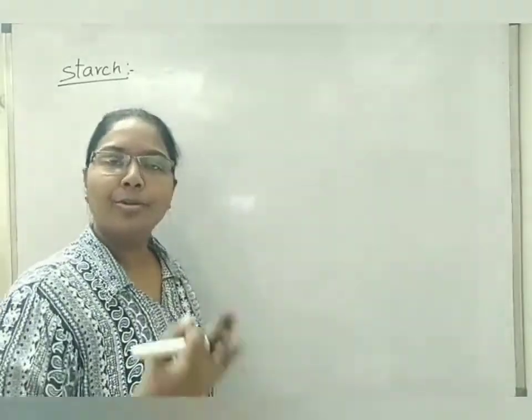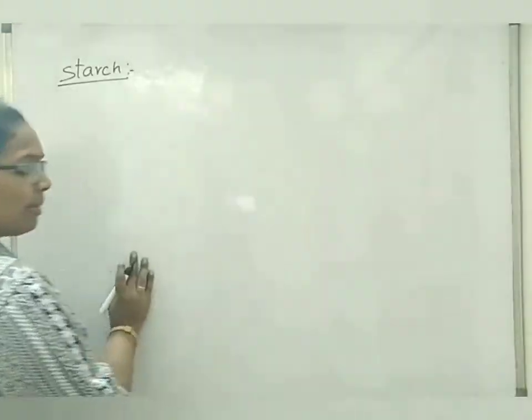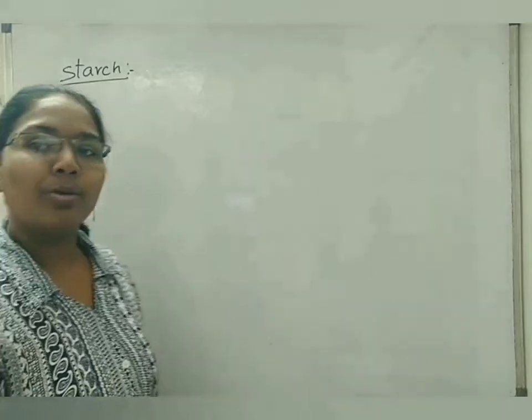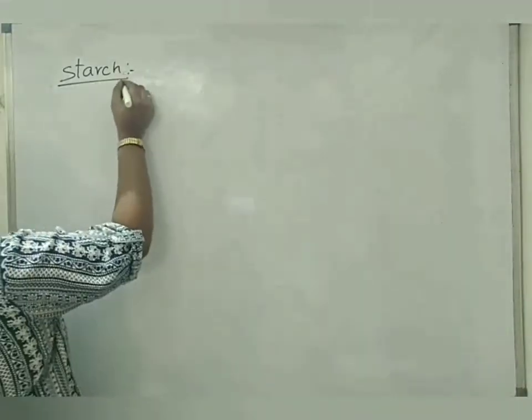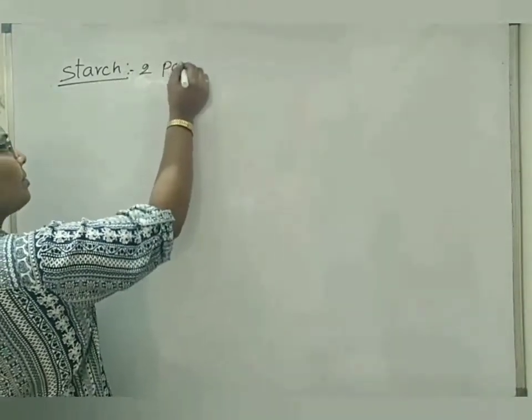Starch is made up of two parts. The first part is amylose and the second part is amylopectin. So starch is made up of two parts.